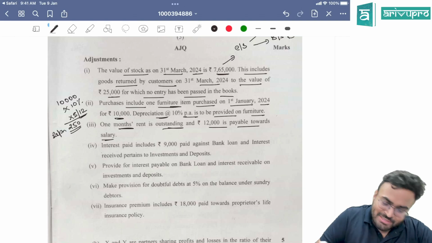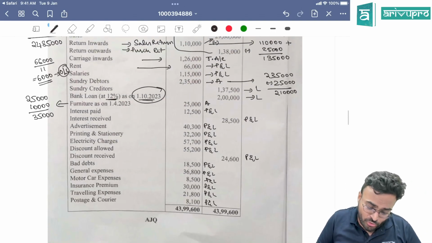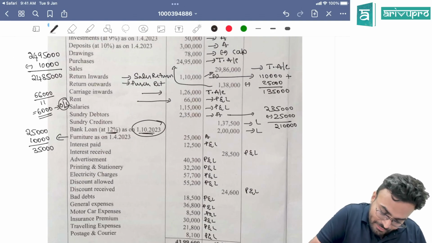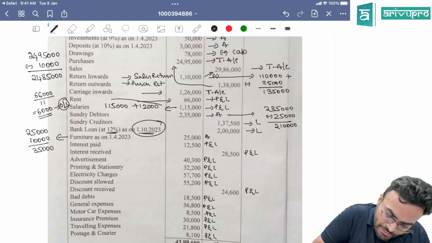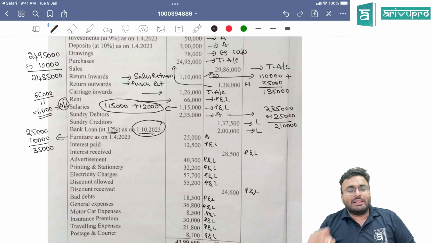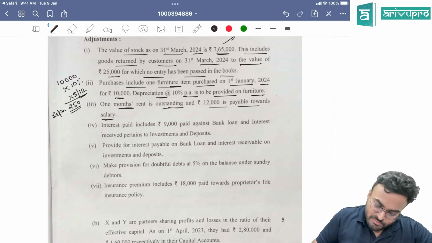12,000 is payable towards salary, outstanding salary. What you are going to do? Find your salary, 1,15,000. 1,15,000 plus 12,000 you are going to add. Then you are going to show 12,000 as outstanding salary in the balance sheet.